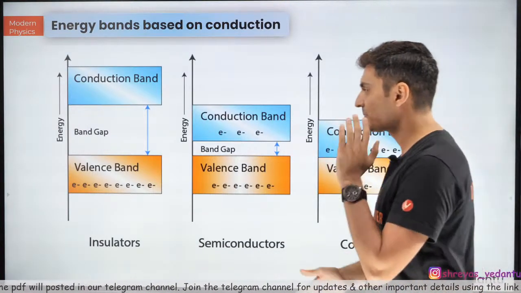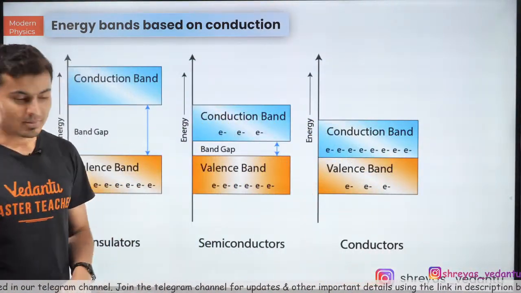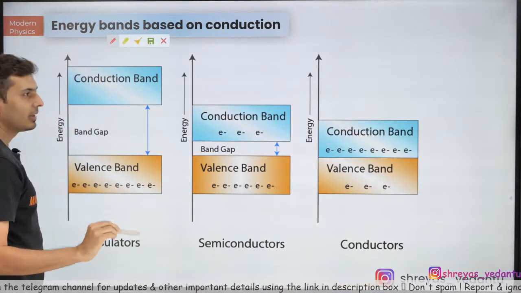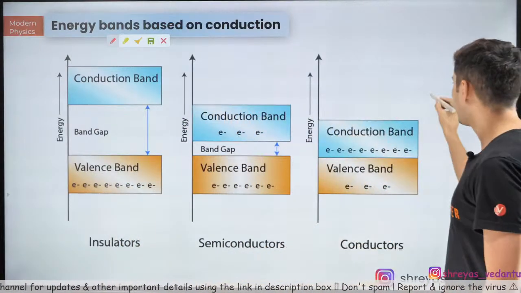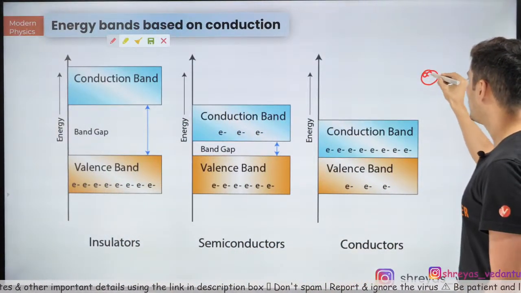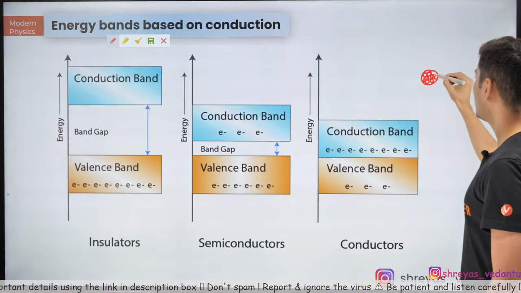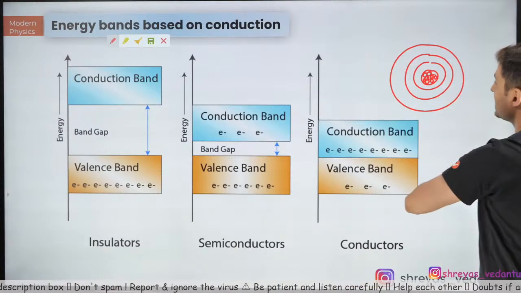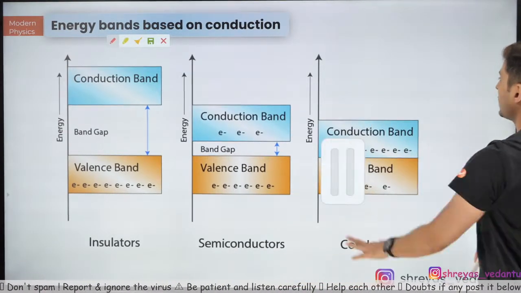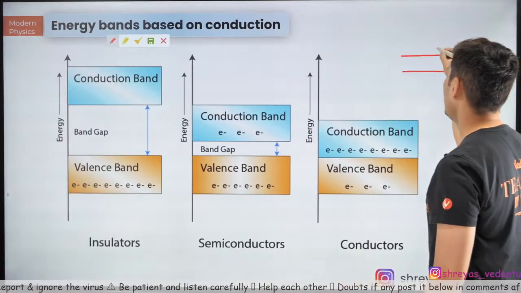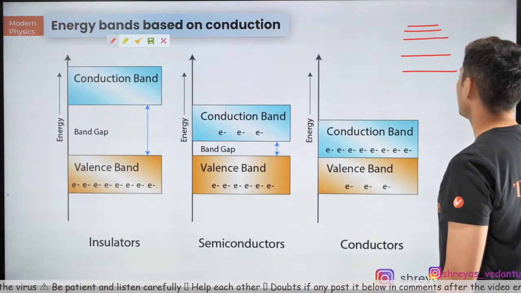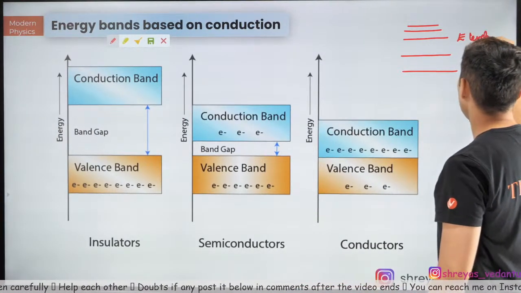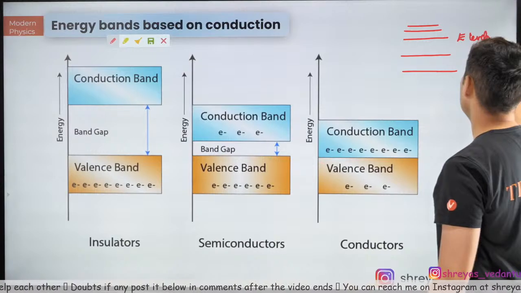Okay, so first of all, see, in a normal atom we have studied in atomic structure, you have orbits and each orbit has an energy level. You have seen that. So for an atom you will see K level, L level, M level, N level, etc., it keeps increasing like this. These are energy levels of an atom.